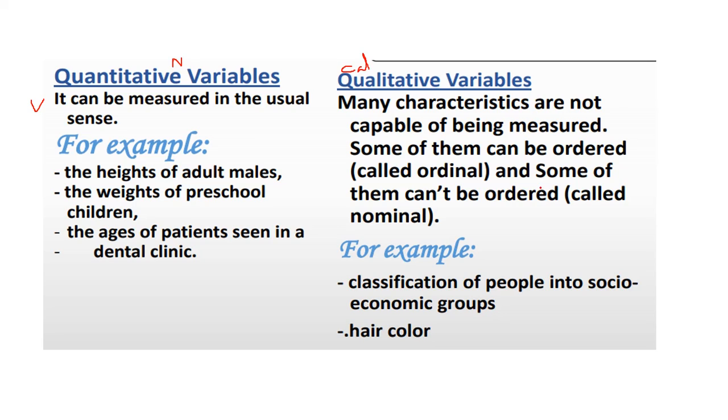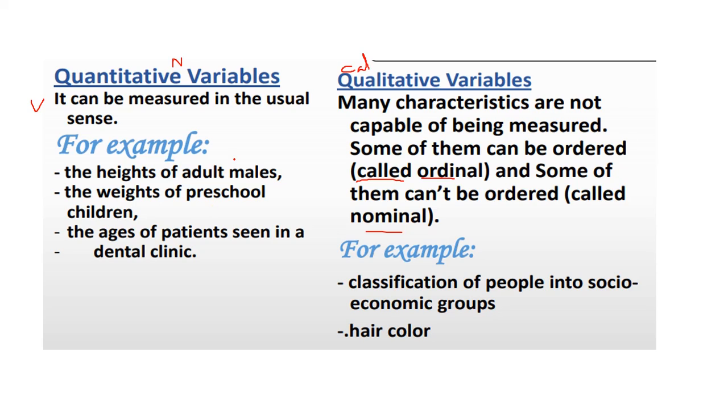Some of them can be ordered, called ordinals. Measures are not possible, but we can find some order, that is called ordinals, and some of them cannot be ordered, called nominals. In qualitative we have ordinals and nominals. We can discuss what is ordinal and what is nominal also.